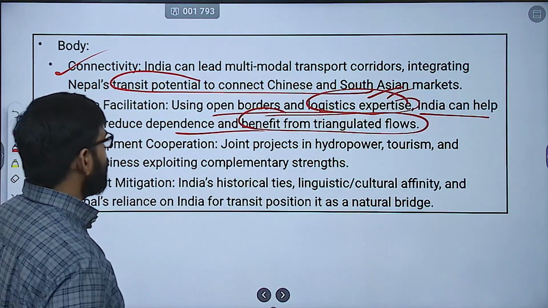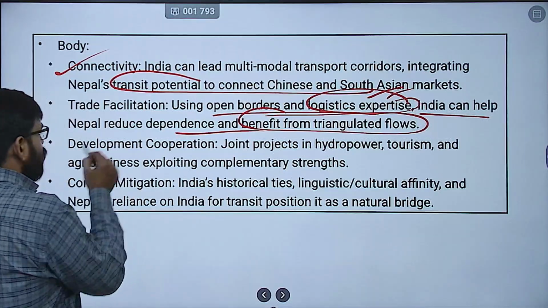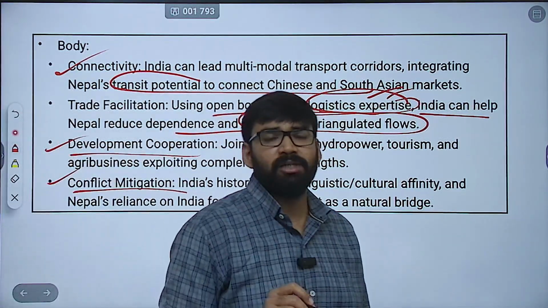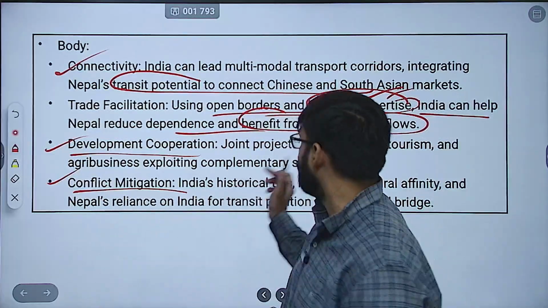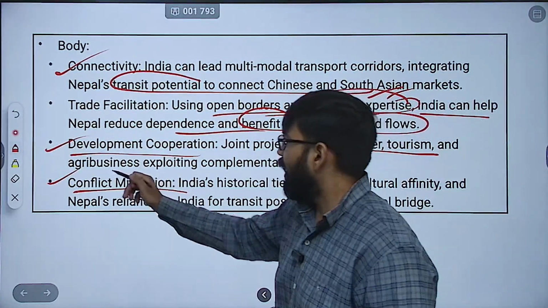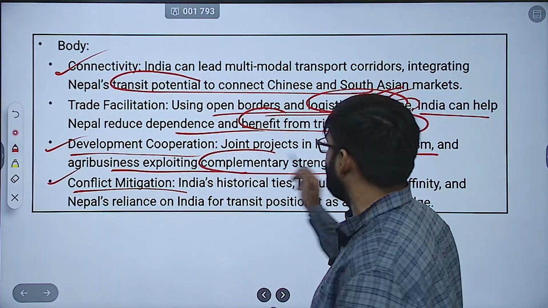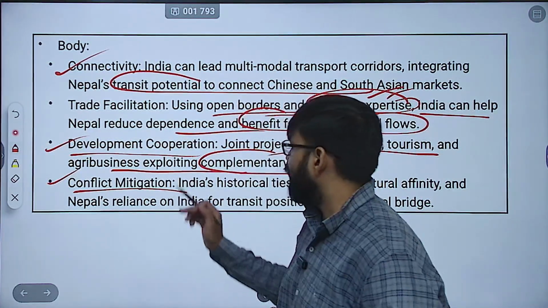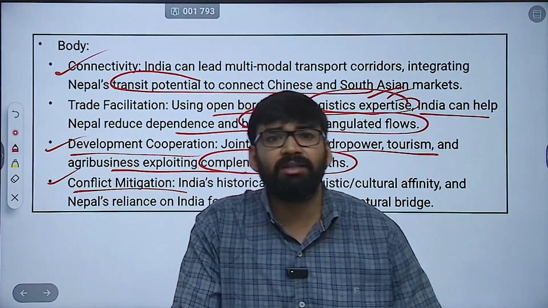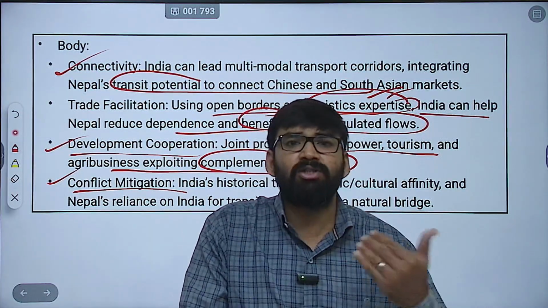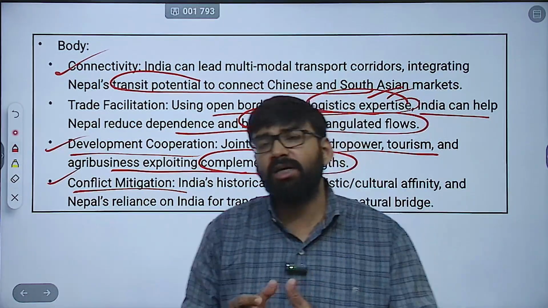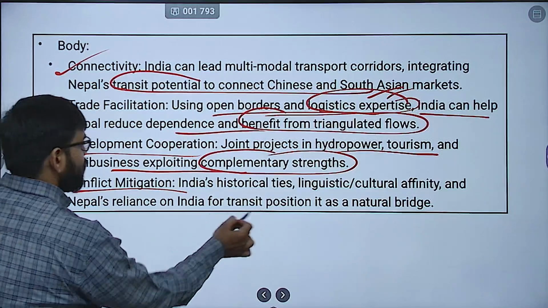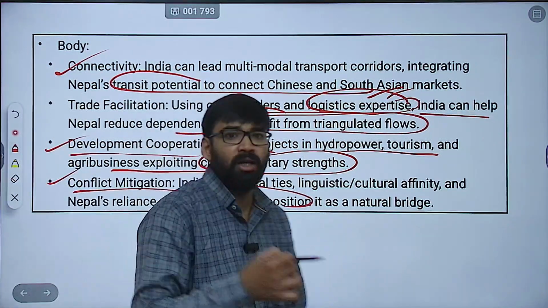You can mention here also. So development cooperation and conflict mitigation. Development cooperation कैसे? Like joint projects in hydropower, tourism, then agribusiness, exploiting the complementary strengths. Then with respect to conflict mitigation, India's historical ties, like linguistic and cultural affinity, and Nepal's reliance on India for its transit position as a natural bridge.